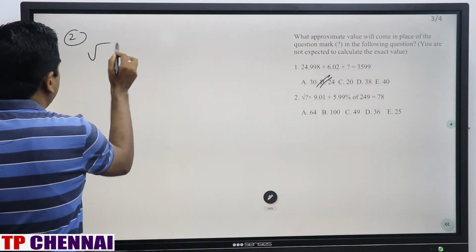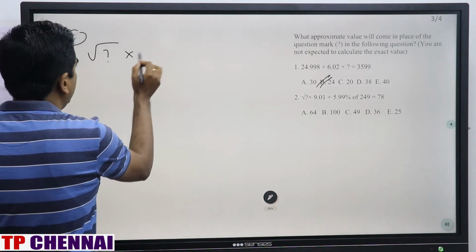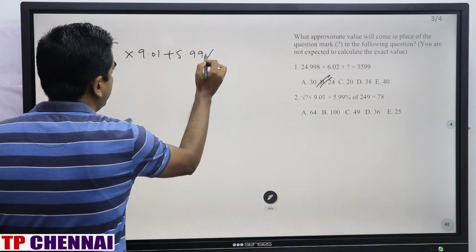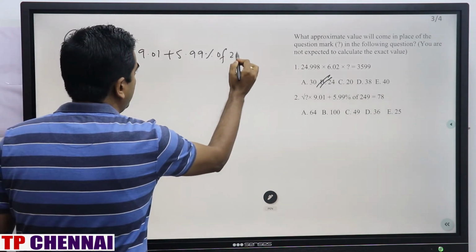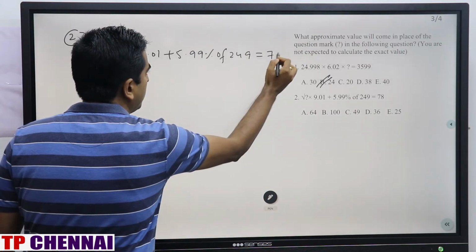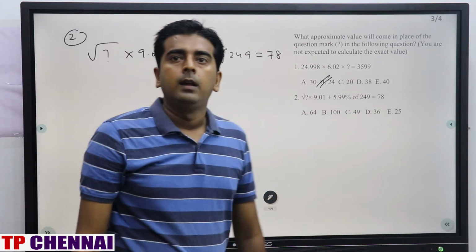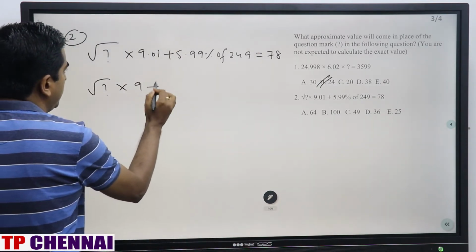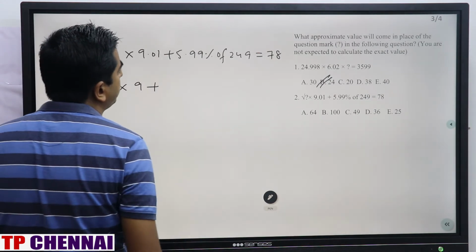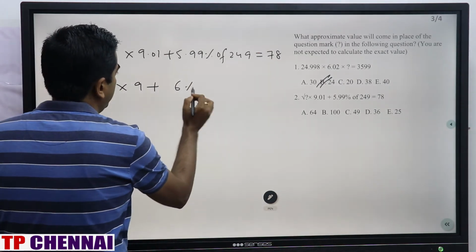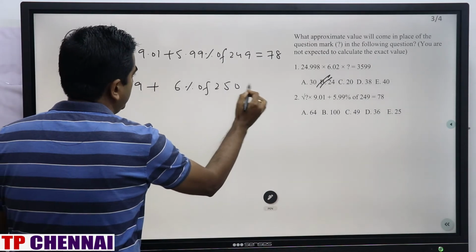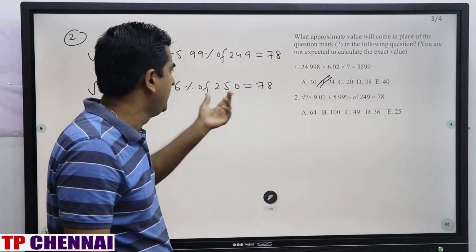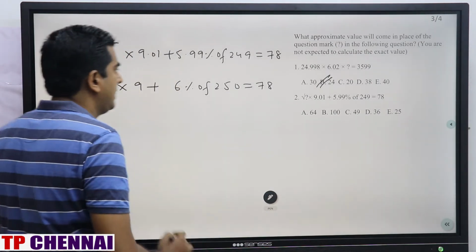Square root of question mark into 9.01 plus 5.99% of 249 is equal to 78. Right? This is how much? Square root of question mark into 9 plus, this is 6% of 250, is equal to 78. 6% of 250 is nothing but how much? If you divide this one by 2 and multiply this one by 2, 3% of 500, which is 15. 15 will go there.